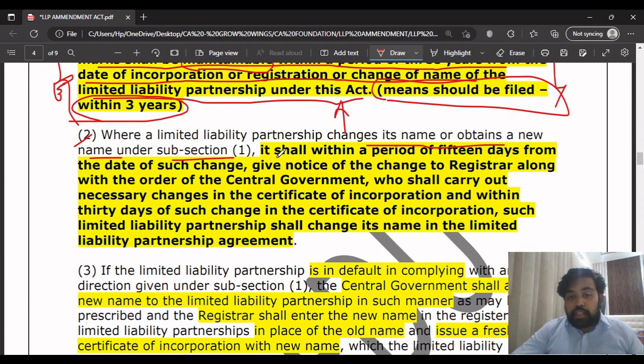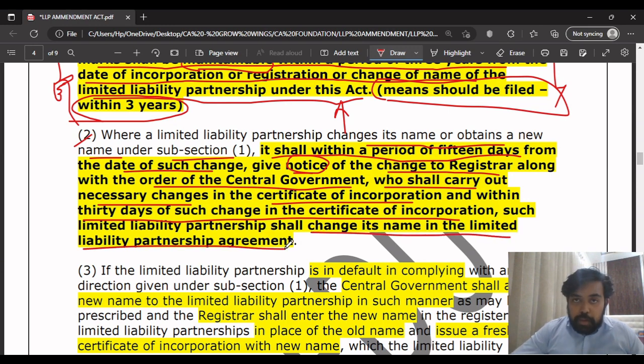So what they will do is, it shall within a period of 15 days from the date of the change, suppose they select a particular name, they change the name. After changing the name, they have to file an application with the registrar. They have to give notice of change of the name to the registrar, along with the order of the central government, who shall carry out the necessary changes in the certificate of incorporation. Within 30 days of the change in the certificate of incorporation, that LLP shall change its name in the limited liability partnership agreement. I hope you understood what they are saying here.